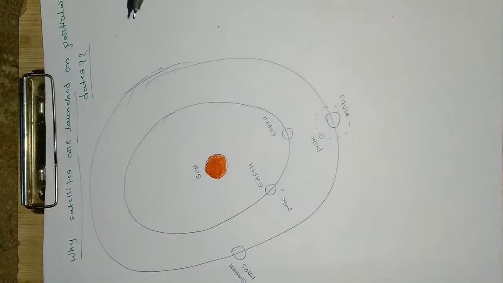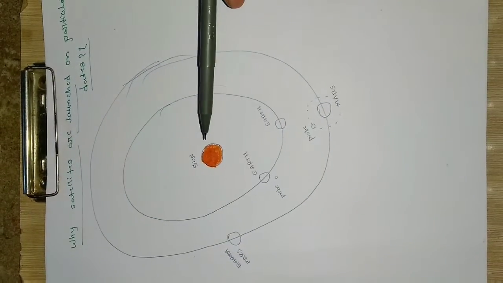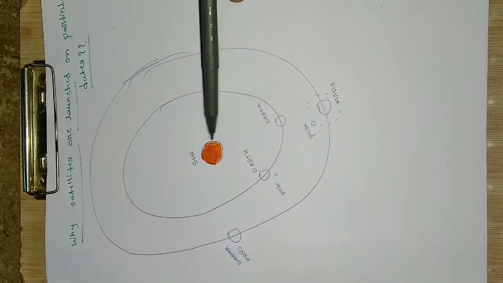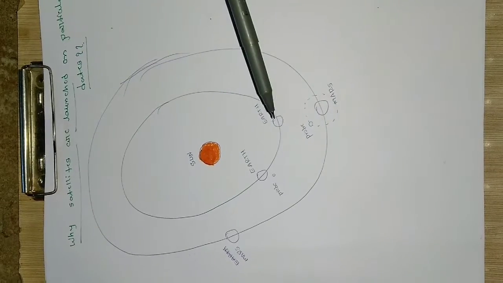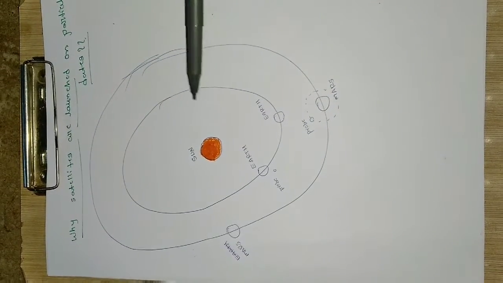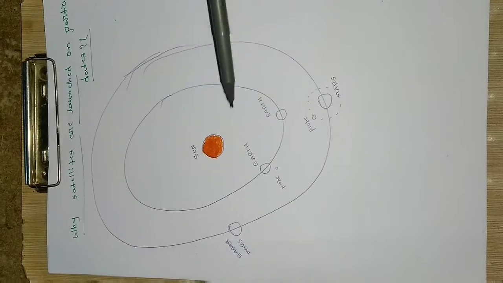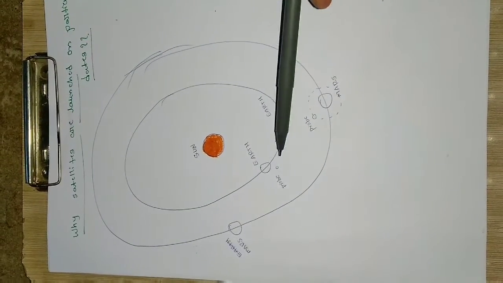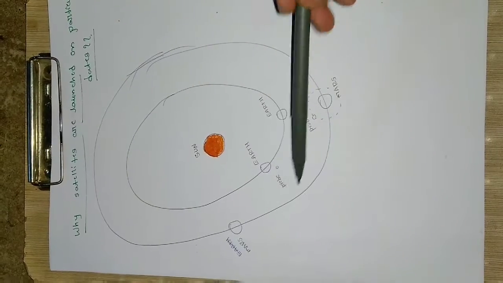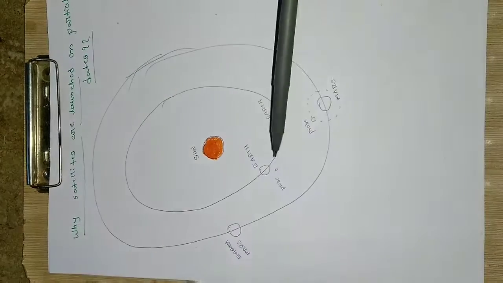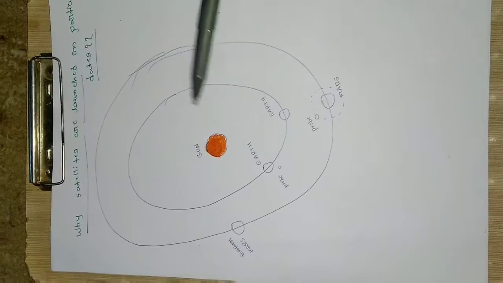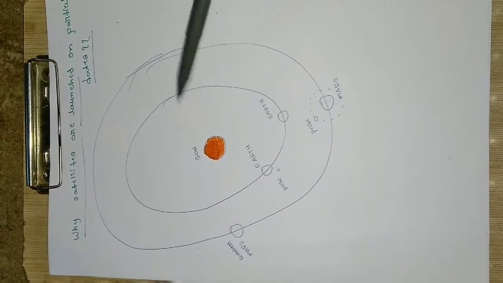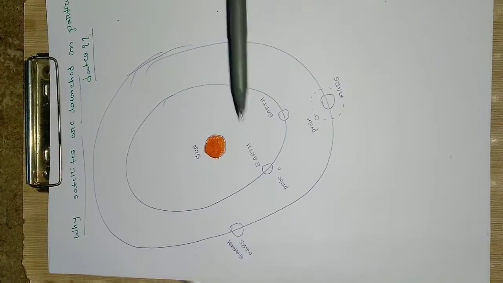This diagram shows the Sun, and it has other elements as well, the other planets, but I have not drawn them. We are interested in only Mars and Earth, so that's why I have drawn Earth and then Mars. Mars comes after Earth, so we know that. This is the orbit of the Earth and this is the orbit of Mars.